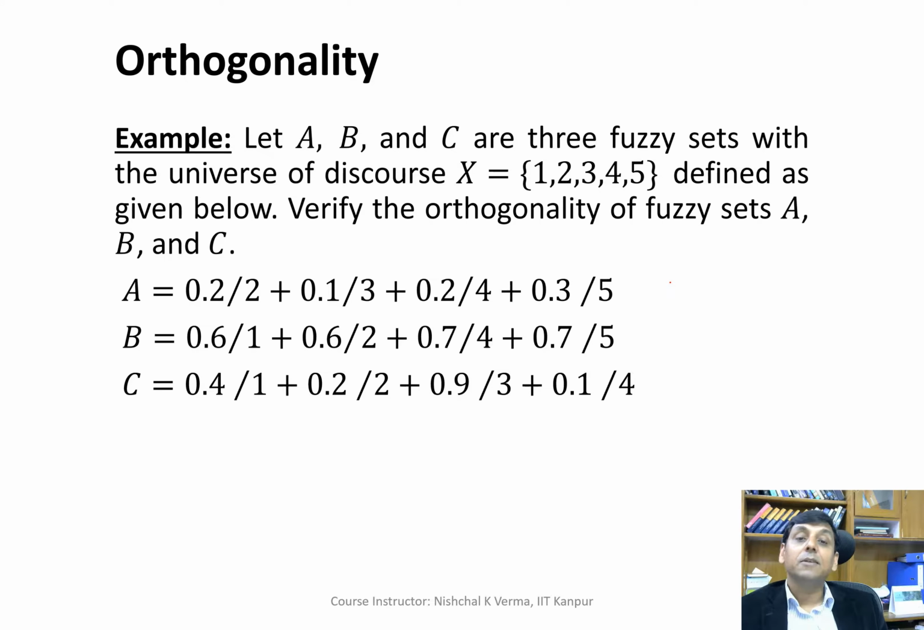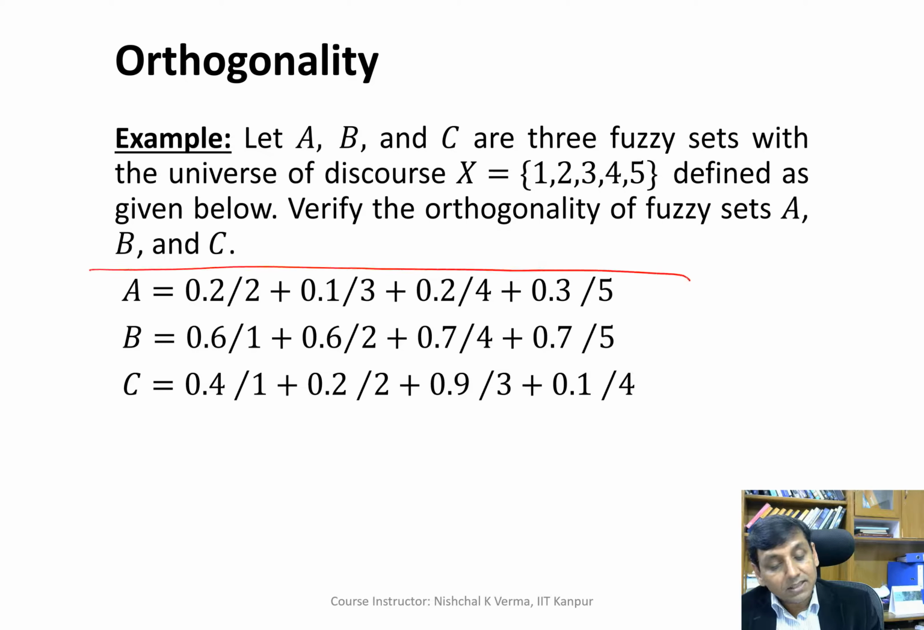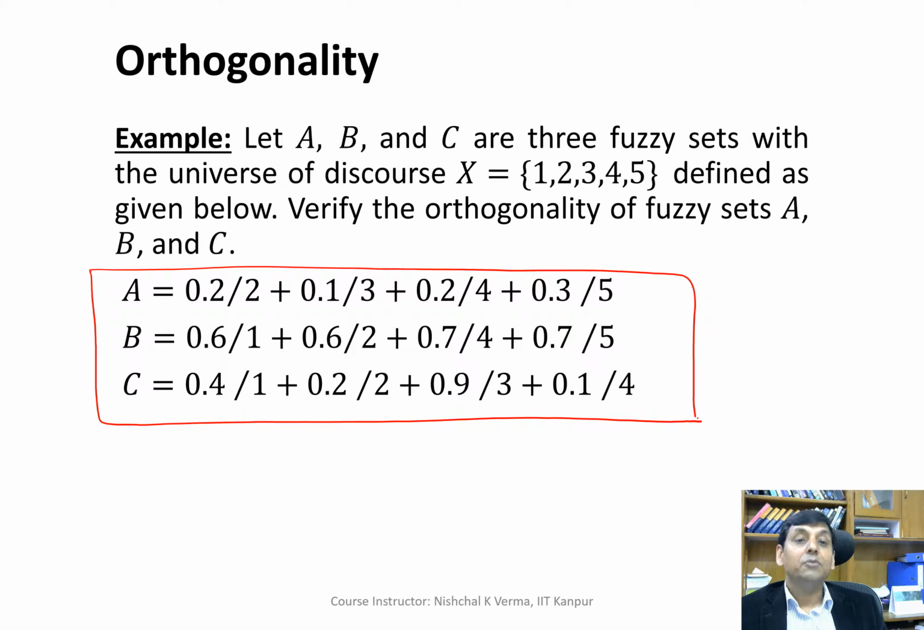First we take discrete fuzzy sets A, B, and C to understand the orthogonality better. It's very simple. By going through these two or three examples, we'll be able to understand the orthogonality of fuzzy sets better. Here we are taking 3 discrete fuzzy sets within the universe of discourse 1, 2, 3, 4, 5, that is, from 1 to 5.